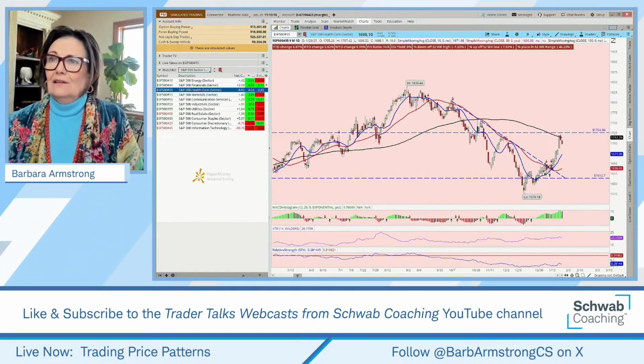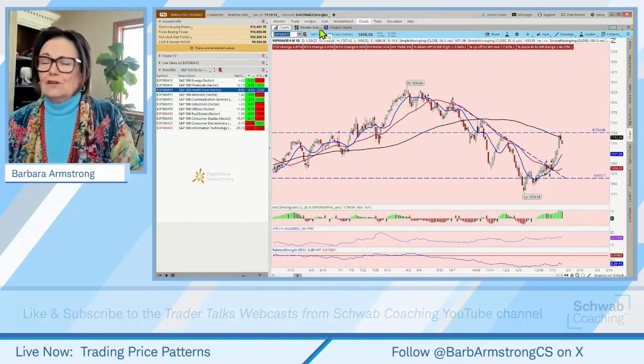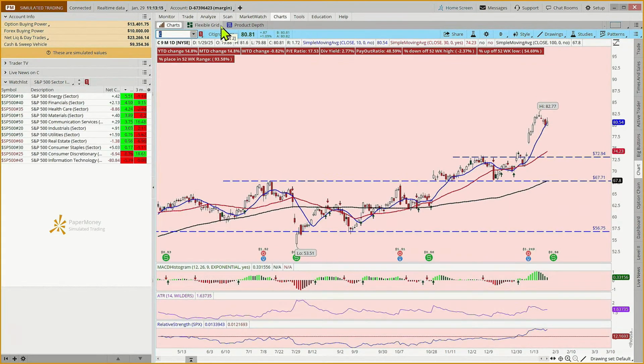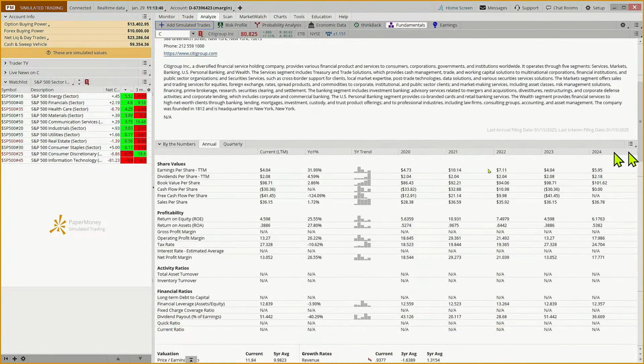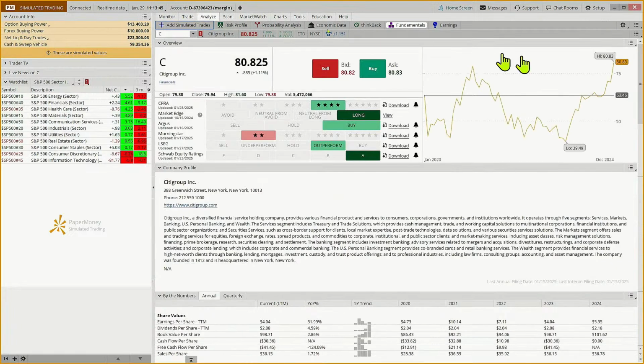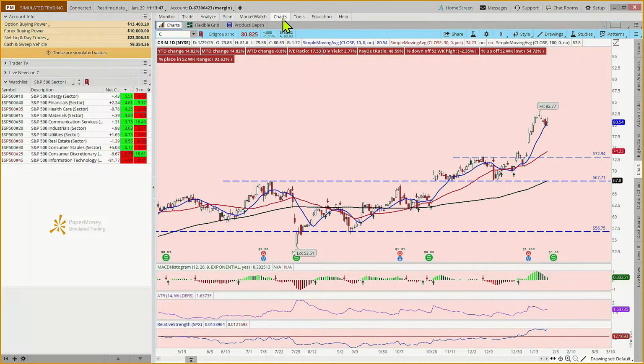Okay, so let's look at our first example today, and it's in the financial sector, Citigroup. Now, if you're not familiar with the company, you can always come to the Analyze tab. It'll say it's in the financial sector, and it's a financial services holding company, founded in 1812. So it's been around for a hot minute, based in New York. You can then scroll down and look at some of the fundamentals, but we're trading price patterns today.